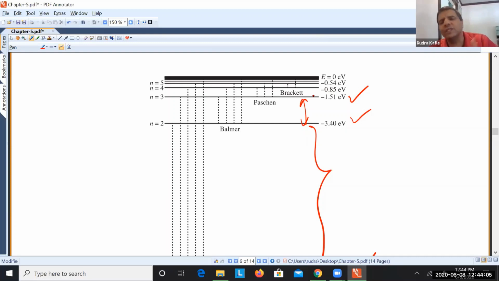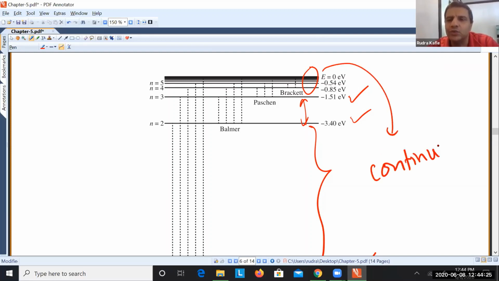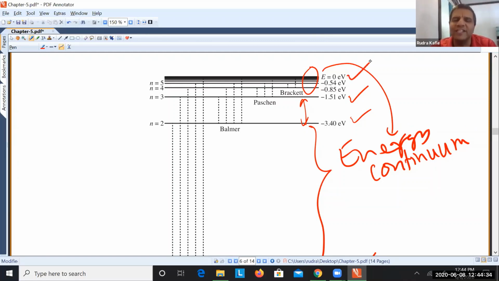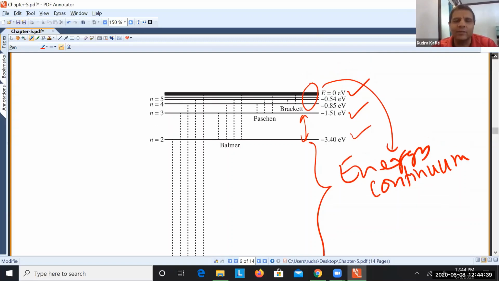And then if you continuously go on putting n equal to 2, 3, 4, 5, like that, if you go to very, very high energy states, then the energy levels are actually on top of each other. That is what is called the energy continuum. What does that mean? The energy levels are actually on top of each other. And if you go very, very far away to infinity, the energy is 0. Does that make sense? Yes. What does that mean?